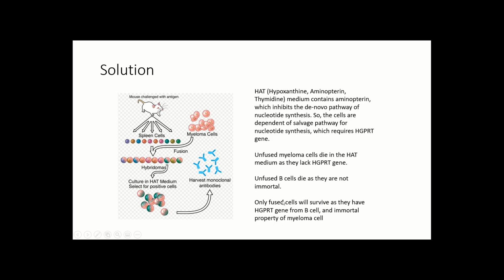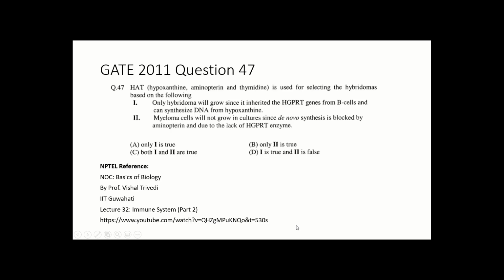So only those cells can survive which inherit the HGPRT gene, so that they can produce nucleotides by the salvage pathway, and which have inherited the immortality feature from the myeloma cell. So now only the fused cells will survive in this HAT medium, as they have the HGPRT gene from B cells and the immortal property from the myeloma cell. Now if you see the options,